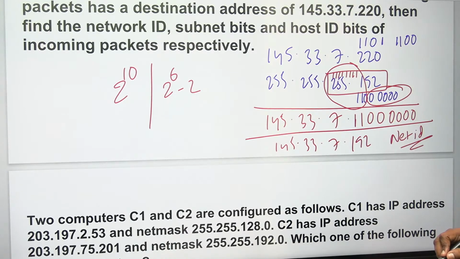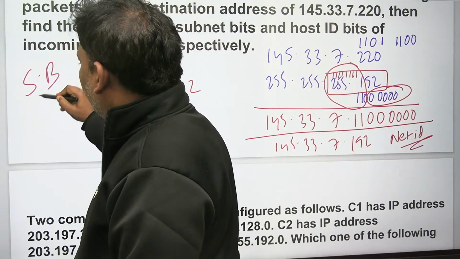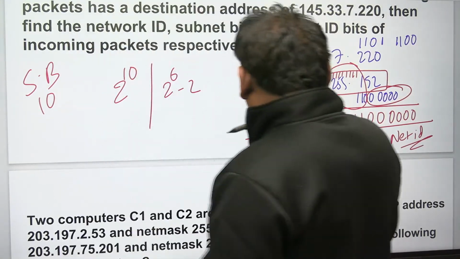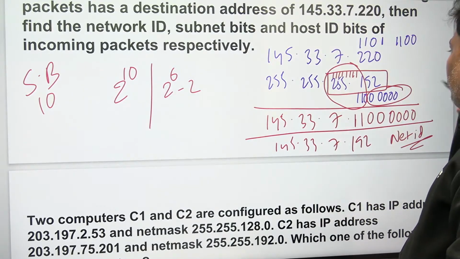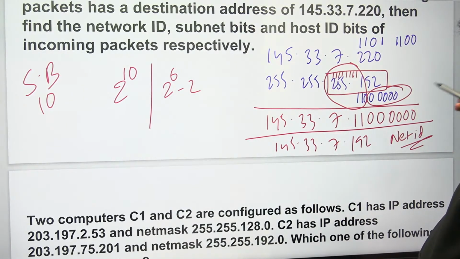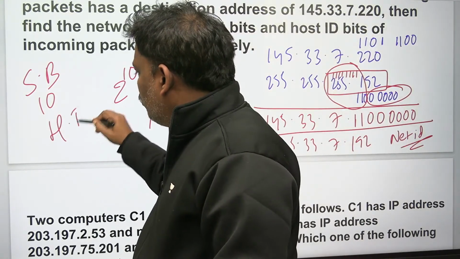Next one, what is it asking? Subnet bits. Subnet bits are 10. 10 bits per subnet. Next one, host ID bits of the incoming packet. The host ID part is, I think, 6 bits. Host ID is going to be 6 bits.